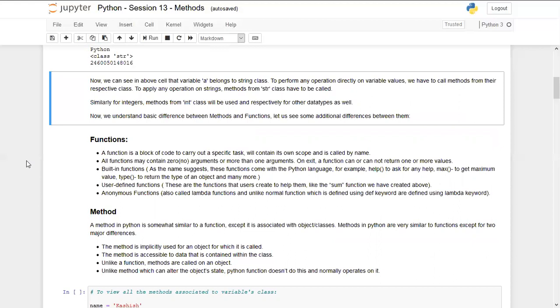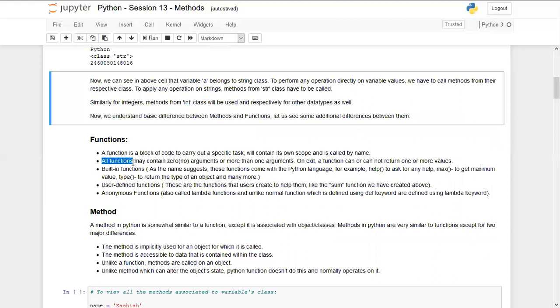So when we were using the print function, that function was directly called and it was not dependent on anything. It was an independent function that we were calling by specifying its name. So that was a user defined function, or it can be an inbuilt function like print, type, etc.